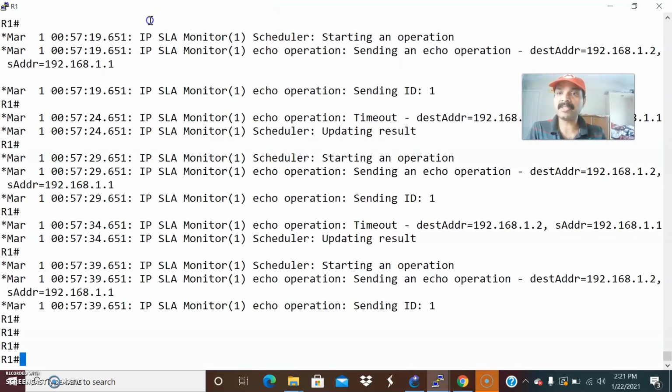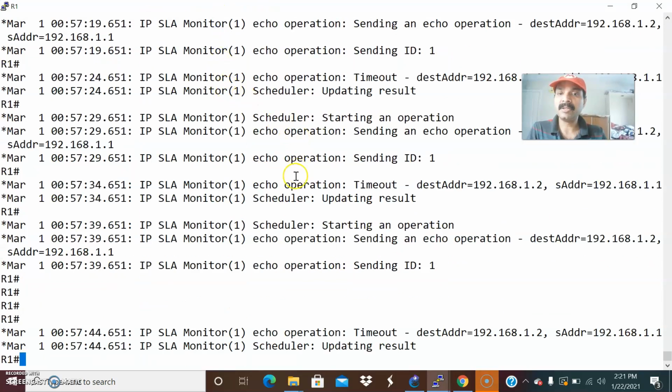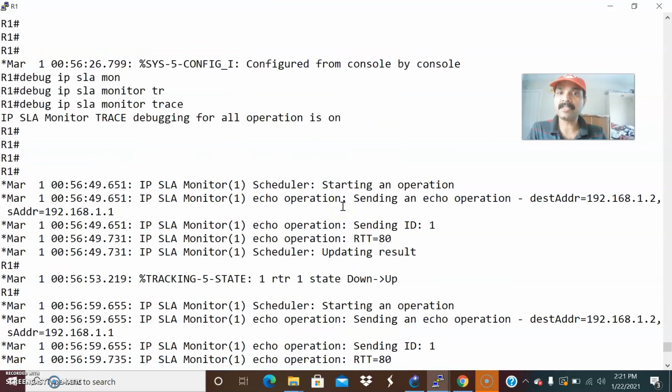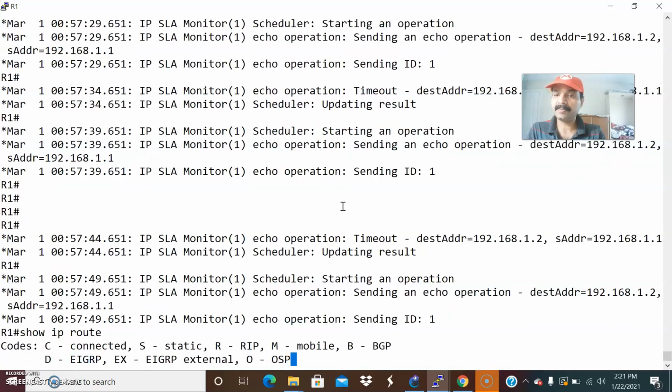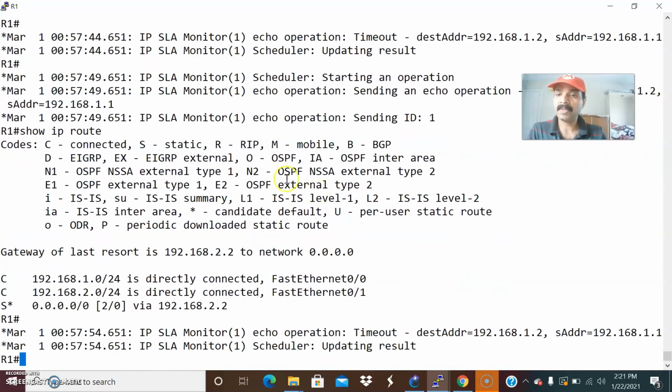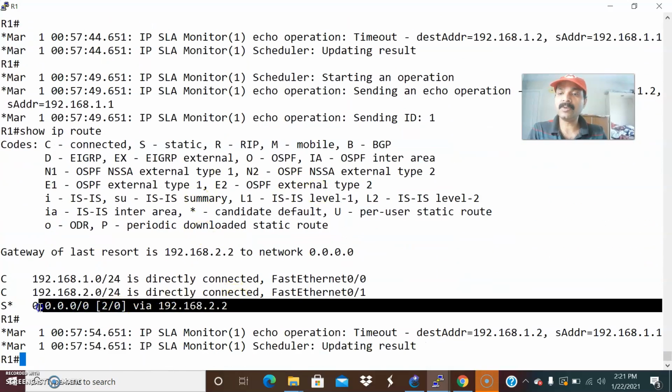It is tracking the interface, tracking the state. That's the purpose of the track command. It will show the track state, whether it is up or down. Then automatically the traffic will switch over. Show ip route. So now you are able to see, right? It is switching over to the secondary.